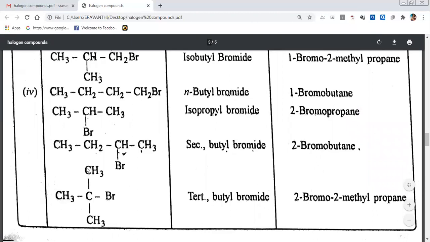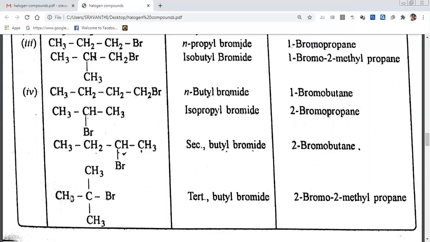If a carbon is connected to 3 carbons, we call it tertiary. That's why it is tertiary. How many carbons are there? 1, 2, 3, 4. 4 carbons are there and it is tertiary. That's why it is tertiary butyl bromide. So this is a tertiary butyl bromide.